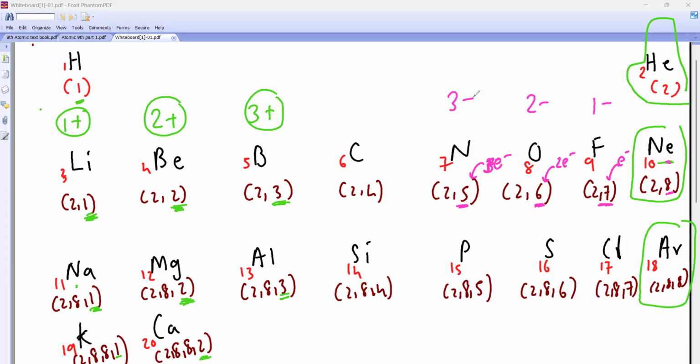Yes. Yes, I am telling you, son. Carbon, it is 4, right? So it wants to gain 4 electrons, so it will be 4 minus. 4 plus is also possible, son, both it can be. It can sometimes lose or sometimes gain, but most of the time, since it is a non-metal, it will gain. It depends on whom it is going to react with. But generally we take it as 4 minus because it is a non-metal, so carbide.